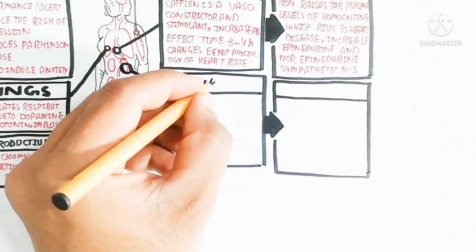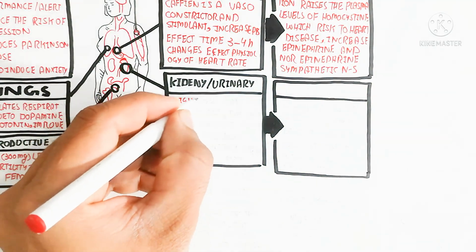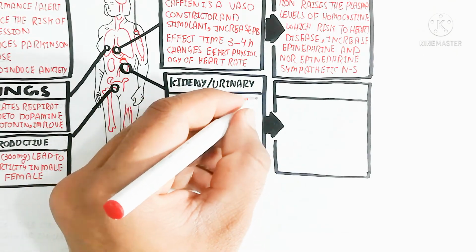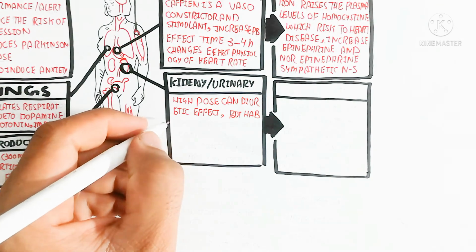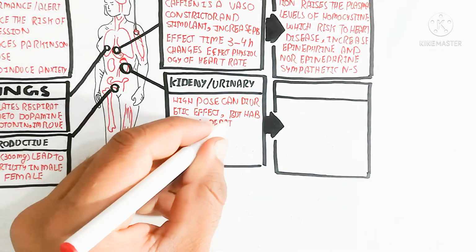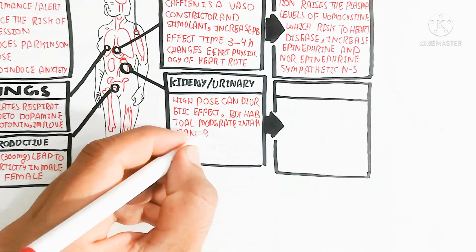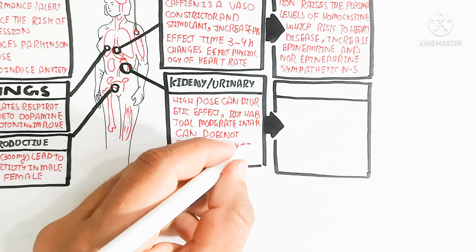On the other hand, here is the effect on the urinary system. The kidney and urinary system will show a diuretic effect at high doses. It means more urination, but habitual moderate intake doesn't substantially affect hydration status.